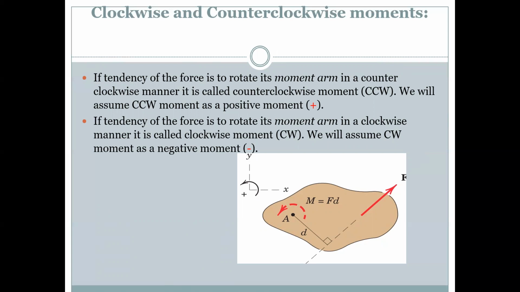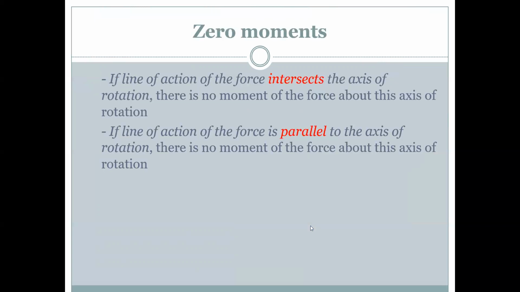If it is taken in the clockwise moment, we can take it as negative. If the tendency of a force is to rotate its moment arm in a clockwise manner, it is called a clockwise moment. We will assume CW moment as a negative moment. As we can see that it is moving in a counterclockwise, so it is taken as positive with the x and y axis, and if we take it in a clockwise direction, we can take it as negative.